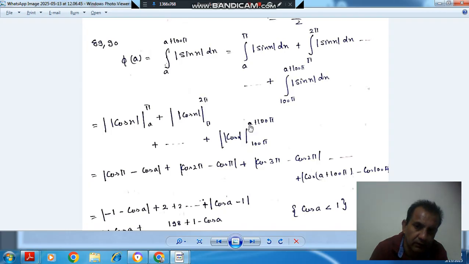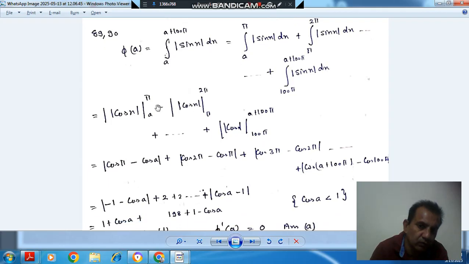Same way we go up to the last integral, so it will be modulus cos x with limits 100 pi to a plus 100 pi. So we put the limits, then it will be cos pi minus cos a within modulus, and here it will be cos 2 pi minus cos pi modulus, and here also cos 3 pi minus cos 2 pi modulus, same way we go on, and the last will be cos of a plus 100 pi minus cos 100 pi within modulus.